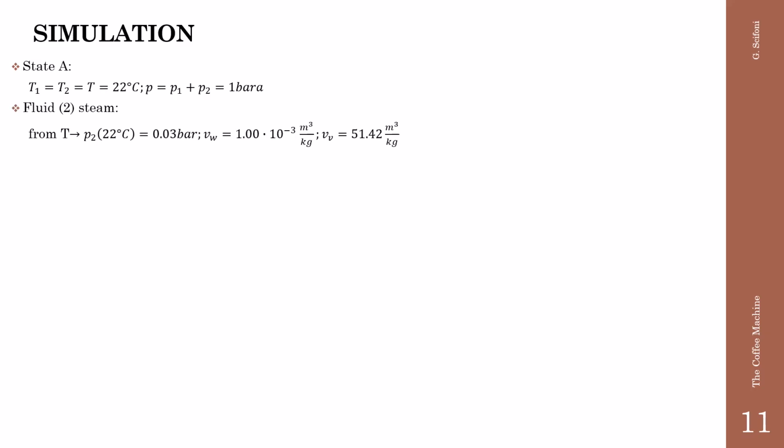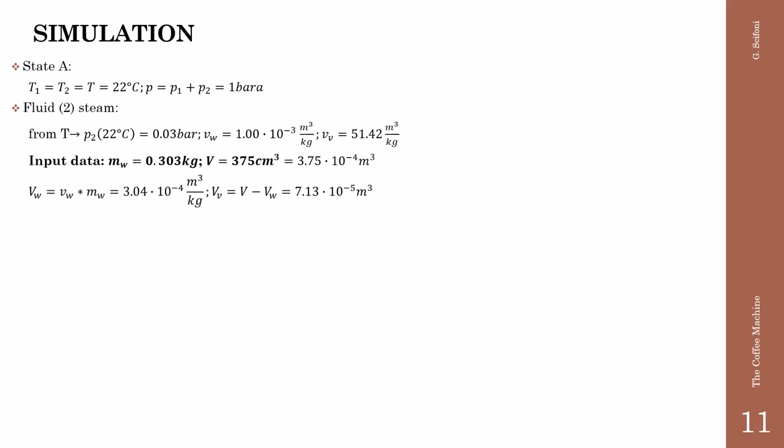For the fluid 2, the steam, we can calculate the partial pressure because it's only a function of the temperature, 0.03 bar. Then we can calculate the specific volume of the water and the specific volume of the vapor, because they are also functions of the temperature only. From the data input, we know the mass of the water and the total volume. We can now calculate the volume of the water and the volume of the vapor as the difference between the total volume and the volume of the water.